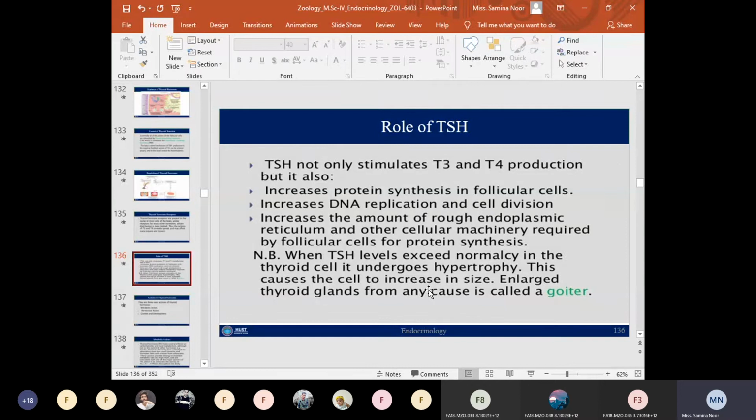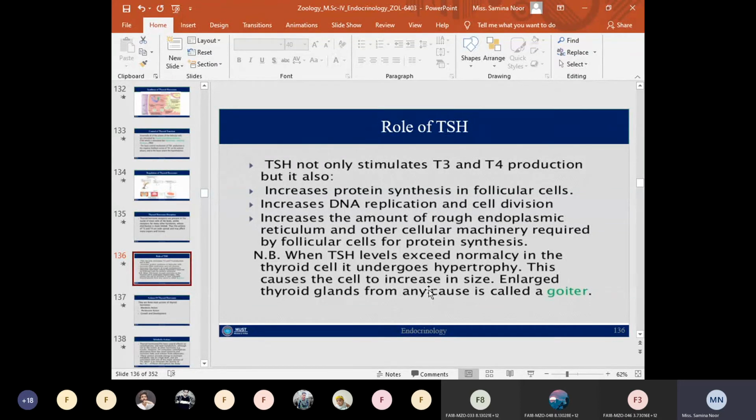In the normal body, when the thyroid stimulating hormone level exceeds the normal, the thyroid cells undergo a condition known as hypertrophy. So what is hypertrophy? Hypertrophy is an increase in cell size. When cells increase in size, that eventually causes enlargement of the thyroid gland. Such an enlarged thyroid gland forms an endocrine disorder known as goiter.